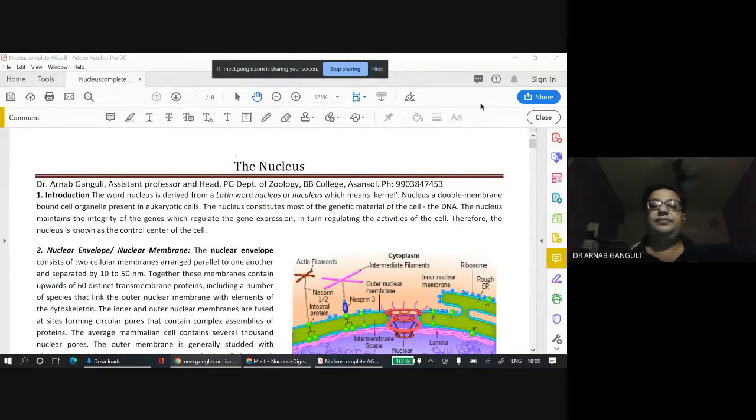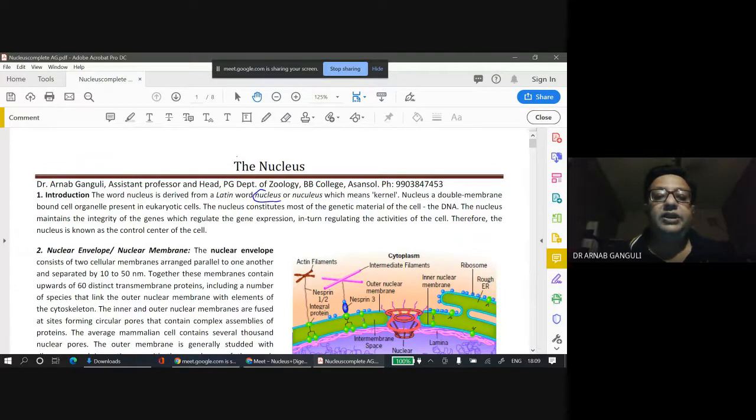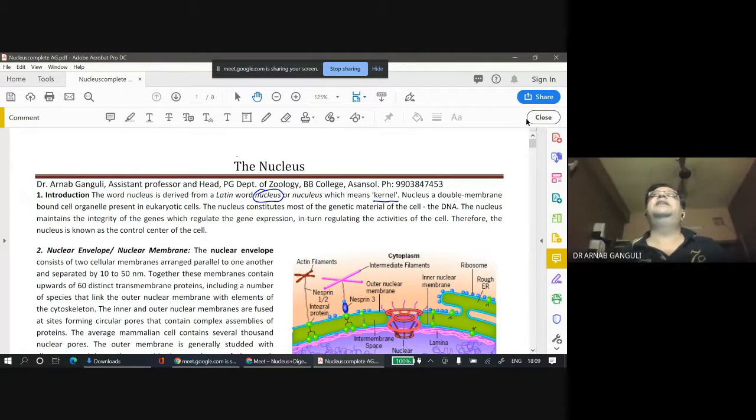So the word nucleus, it means kernel. Kernel basically comes from seed, what is inside, absolutely the core inside. It means it's something which is inside.